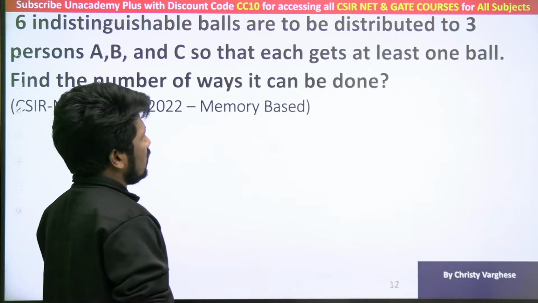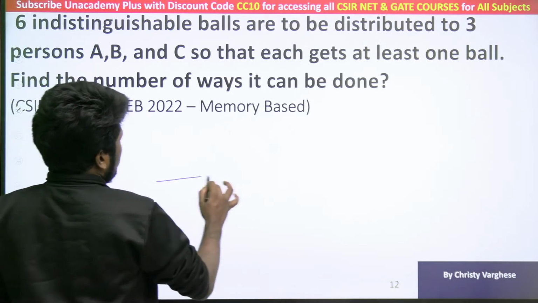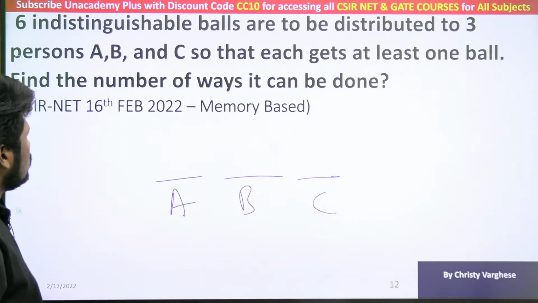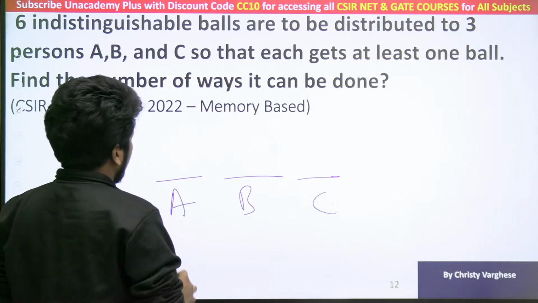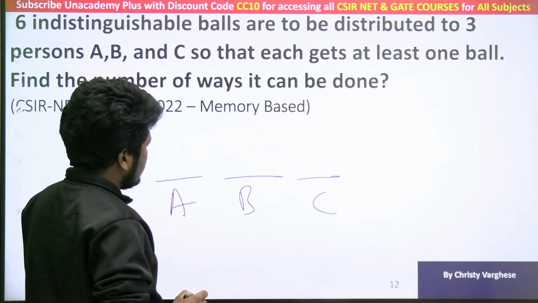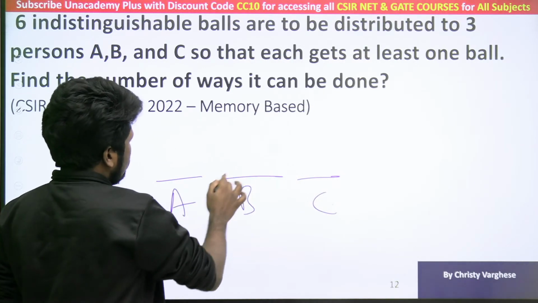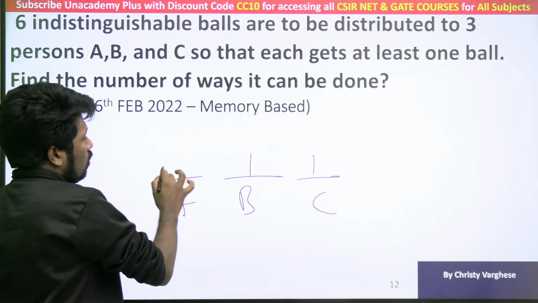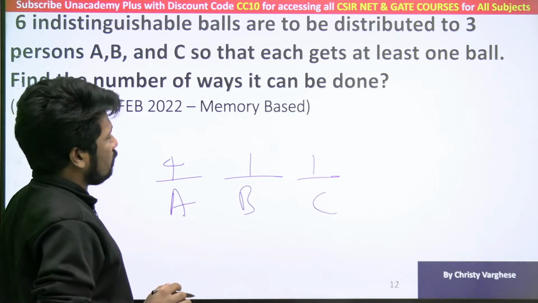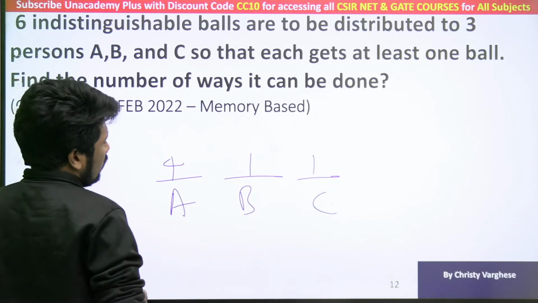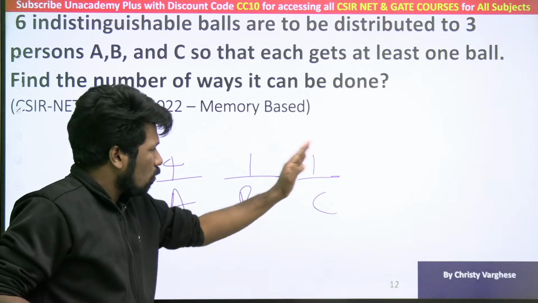So, a computation, combination idea. I will call the 3 people A, B, C. So 6 balls should be distributed. At least 1 ball for everyone means 1 minimum should be there. So 1 minimum, so B and C get 1. Let us take that. So A can get what? 4 balls, because all 6 balls should be distributed. So 4 is a possibility. Did you all understand?